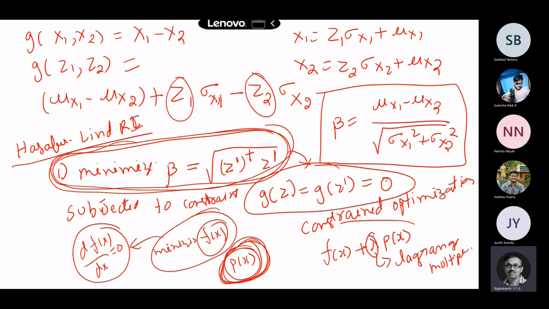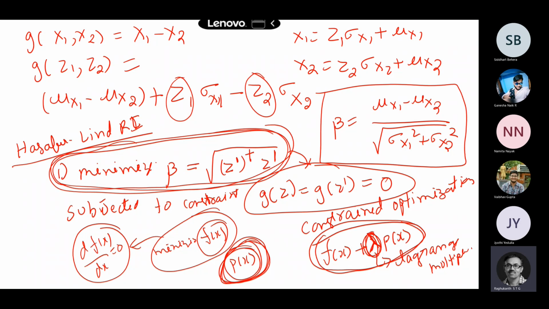So now my objective function will be like this. If there are no constraints, I will simply write f of x only, or d beta by dz equal to 0. But if I have a constraint, I modify my objective function by adding a Lagrange multiplier. This Lagrange multiplier is something like a weightage: your solution has to satisfy the minimum of f of x, and it also has to satisfy the constraint itself. So lambda tells us something like a weightage. Now you do the optimization: you minimize this expression with respect to x, equate it to 0 and solve it. And then you have to solve, of course, for the Lagrange multiplier and all other things.